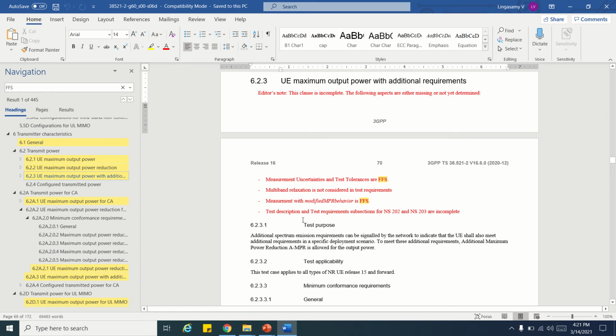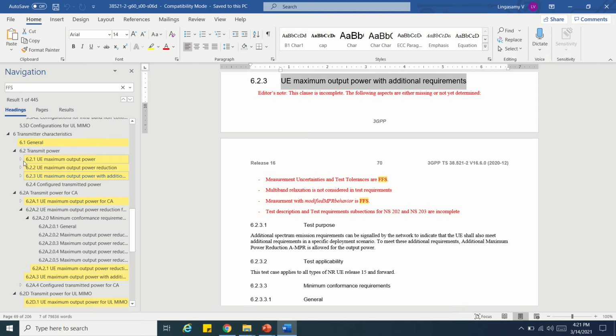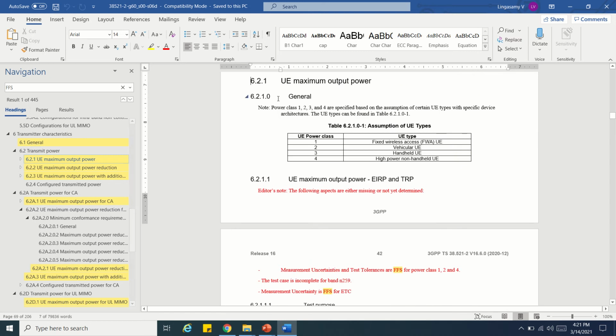So study item, as I said before, can be a new test case proposal. Let me also tell you what we mean by test case. A test case dictates a certain requirement. For example, UE maximum output power is one test case.